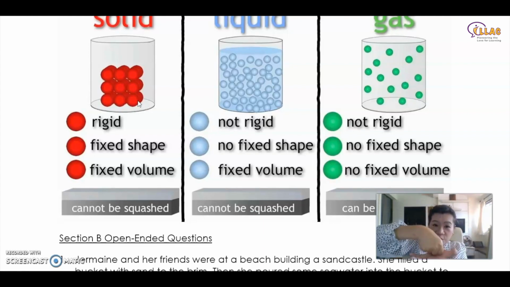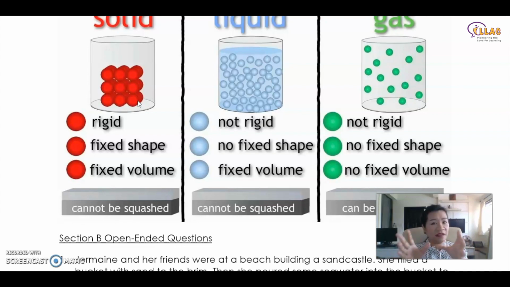Which means this whole solid actually needs to take up the space of something else over here. It leaks out, which means the volume will essentially stay the same, which is why we say that solid cannot be compressed, it cannot be squashed, because the volume is always the same. No matter how you flatten it, the volume spreads out. The volume is the same.